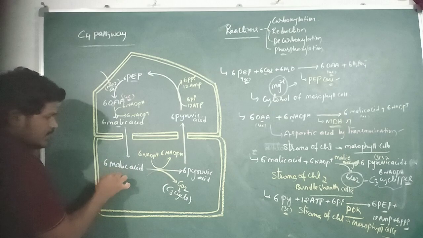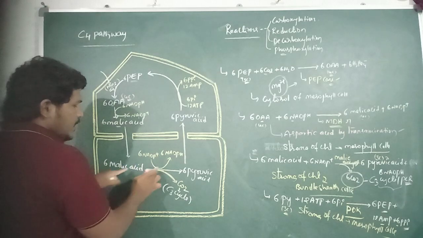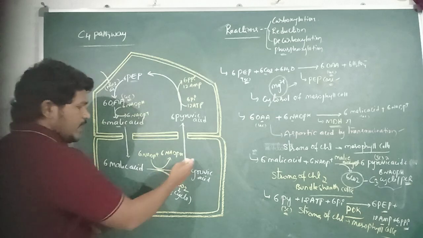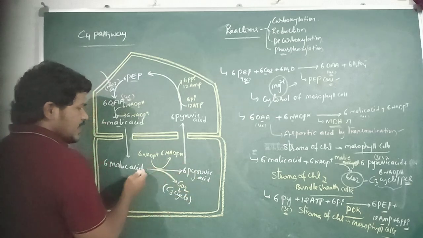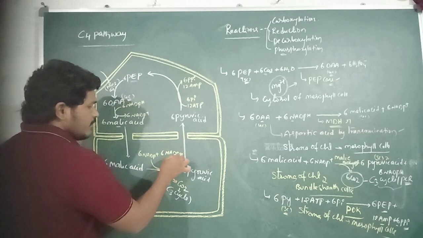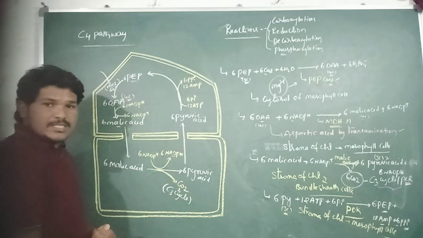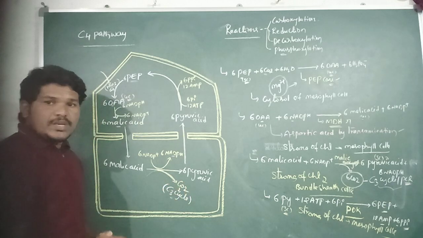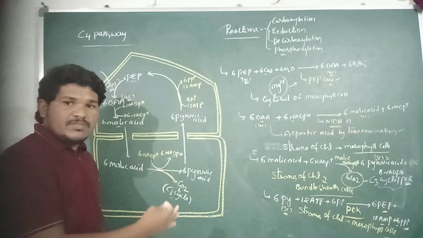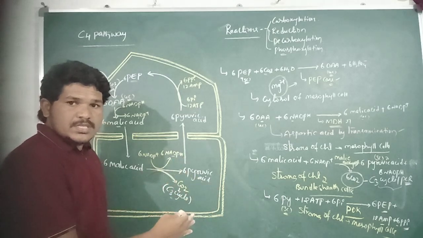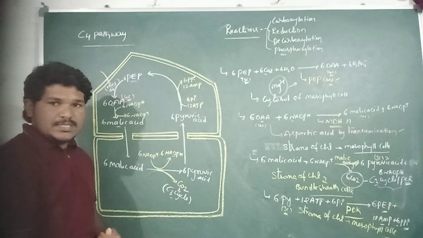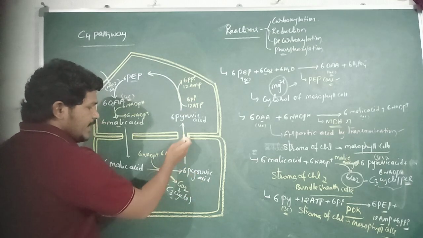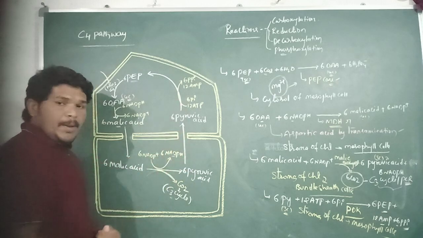Here the 6 molecules of malic acid are decarboxylated into 6 molecules of pyruvic acid, releasing 6 molecules of NADPH and CO2 molecules. The released CO2 molecules enter into the C3 cycle, which is the basic pathway for the formation of sugars in both C3 and C4 plants. And then the 3 carbon compound pyruvic acid enters into the mesophyll cells from the bundle sheath cells.